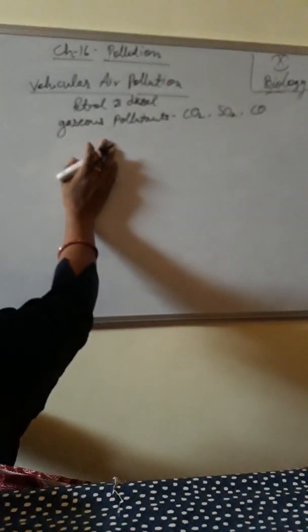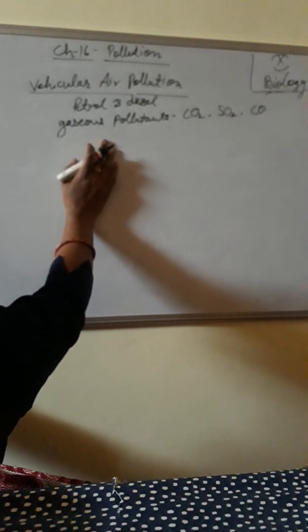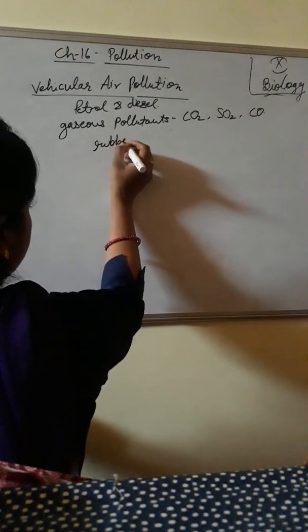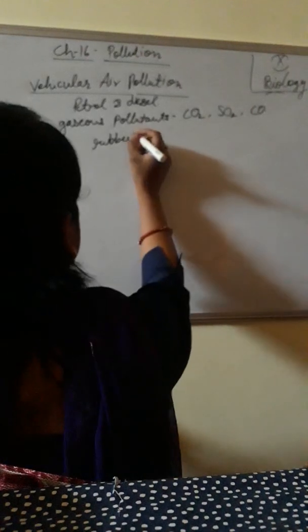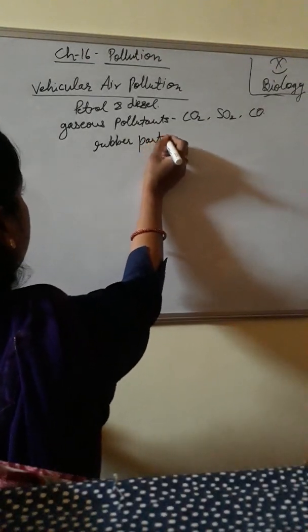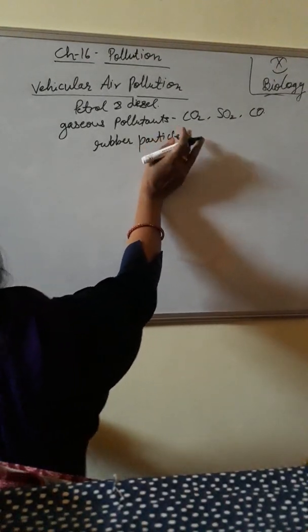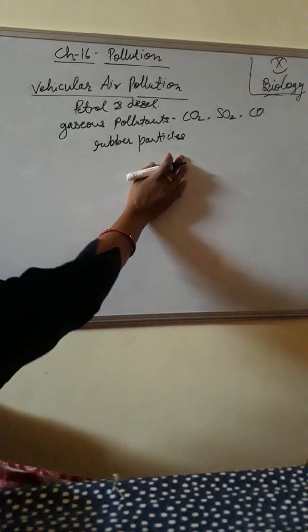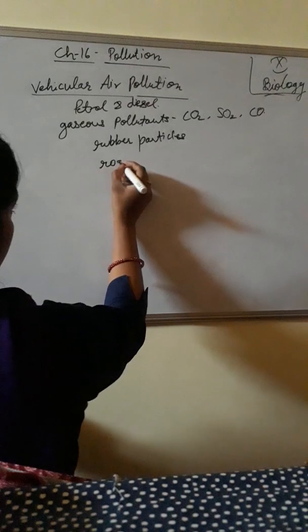Simultaneously, there is the wearing of rubber tires of the automobiles, releasing rubber particles. What are their tires made of? They are made of rubber. When they run on the road, what do they release? Rubber particles. Furthermore, the speeding vehicles also raise the road dust particles.